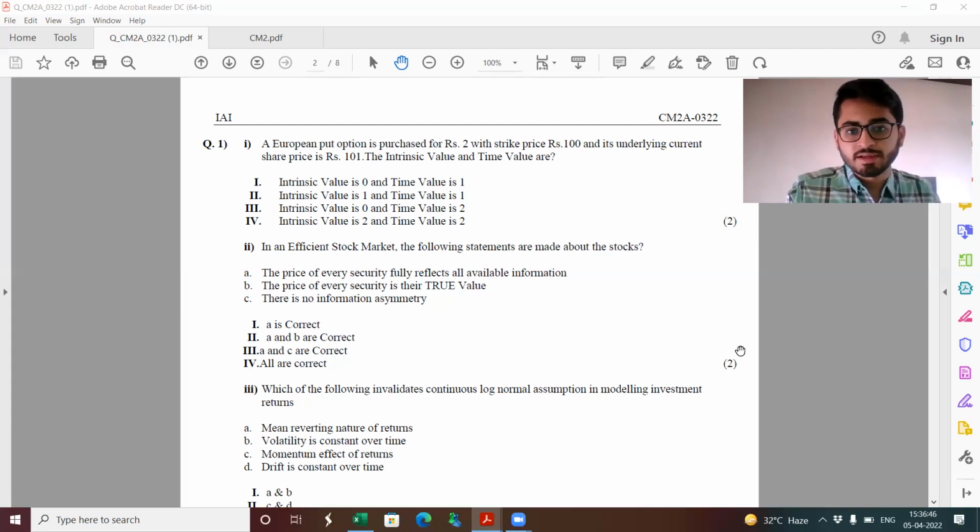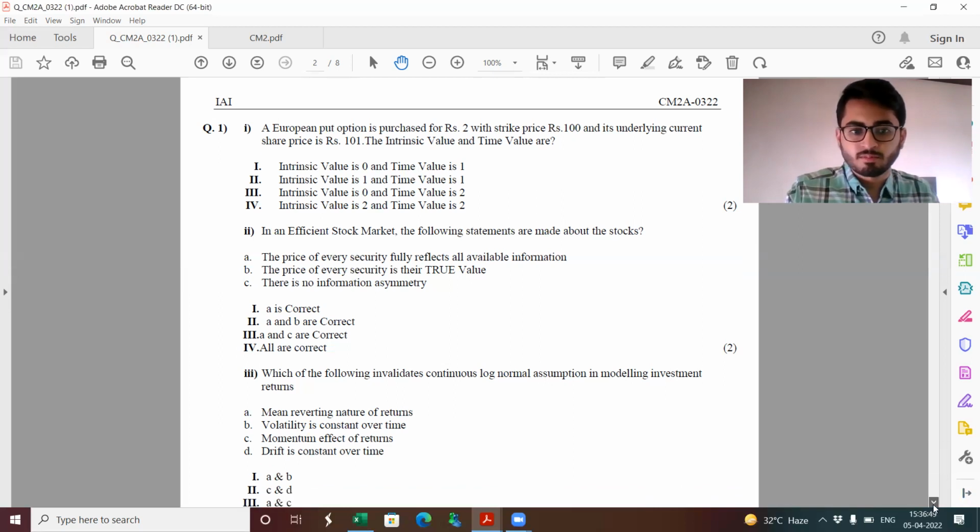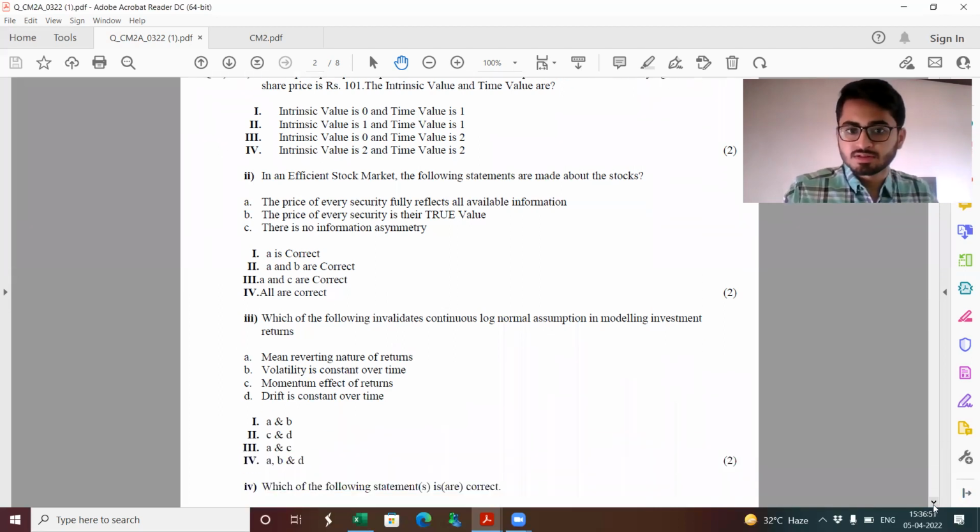Next: which of the following invalidates the continuous log normal assumption? Mean reverting nature of returns. Log normal models do not have that property. If anything, they have independent increments, which contradicts mean reversion, wherein, let's say, if the returns have been over the mean, there might be a tendency to get suboptimal returns in future. Alternatively, if the returns have been lower over a period of time, there might be a tendency for the returns to be higher in the coming periods. Again, what happens in reality is a different thing, but this is just the theoretical part.